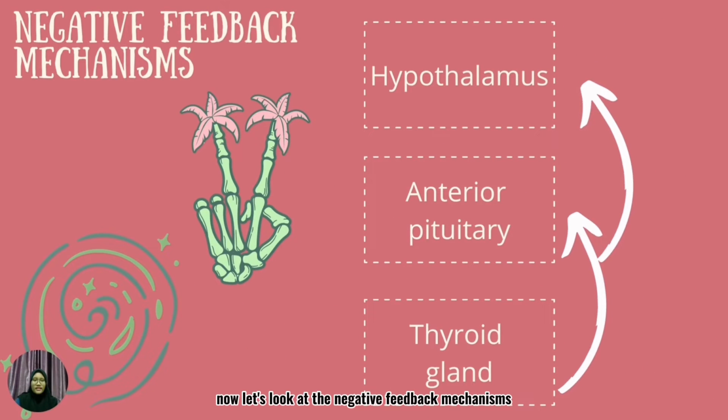Now let's look at the negative feedback mechanisms in the endocrine system. Let's take the regulation of TSH as an example. When the level of thyroid hormone is low, the hypothalamus will produce thyrotrophin, which is a releasing hormone, and this will stimulate the pituitary gland to release TSH, or thyroid stimulating hormone. Then TSH will stimulate the thyroid gland to produce more thyroid hormone, which are T3 and T4.